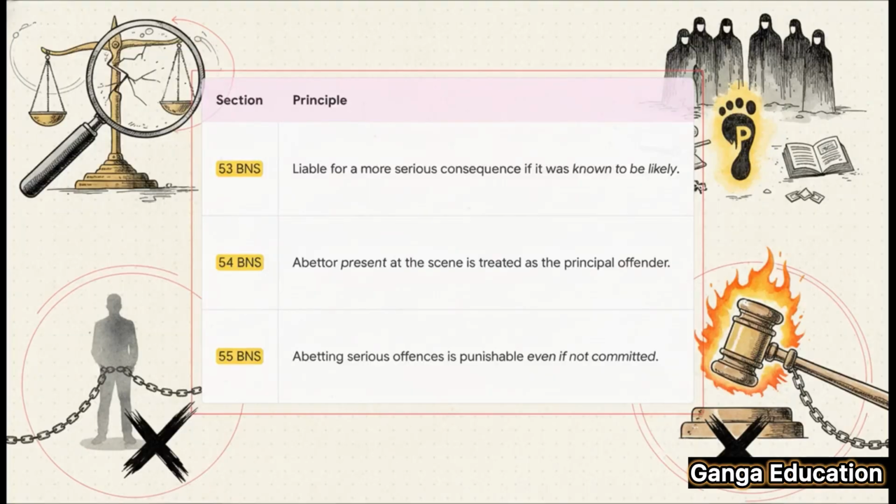This little table really simplifies everything, doesn't it? Section 53, you're liable for a worse outcome if you knew it was likely. Section 54, if you're present at the crime, you're treated as the main offender. And Section 55, just abetting a serious crime is punishable even if it never happens. Each one addresses a different way that liability is expanded.